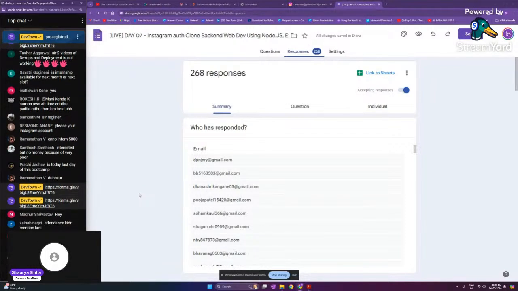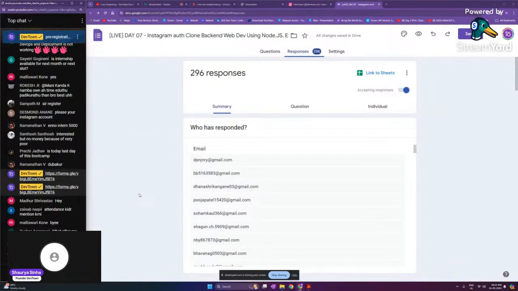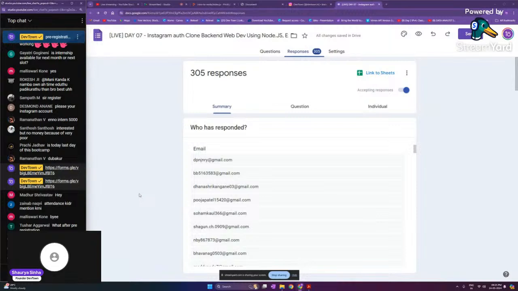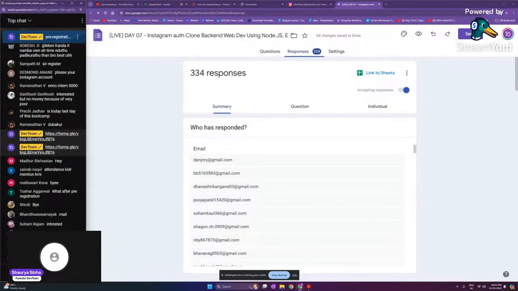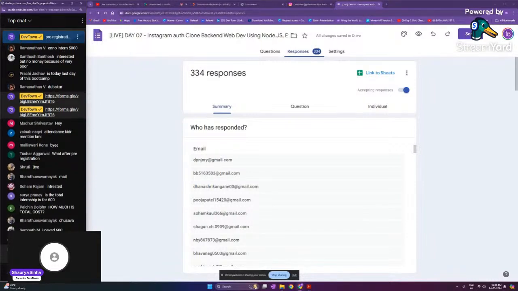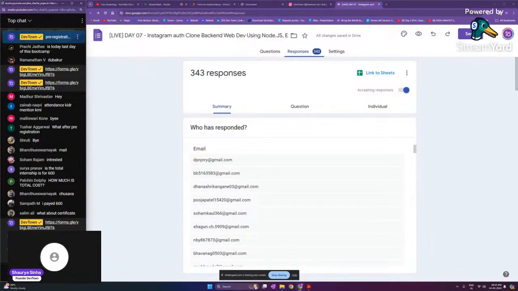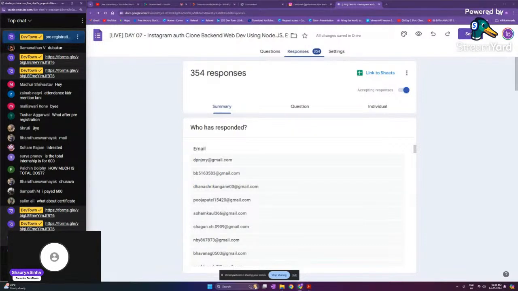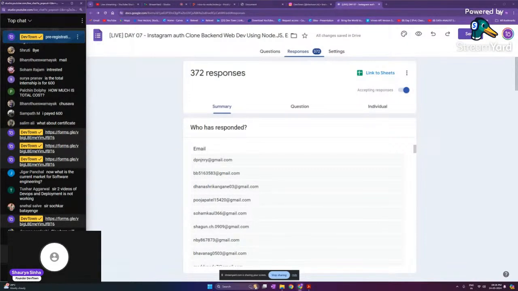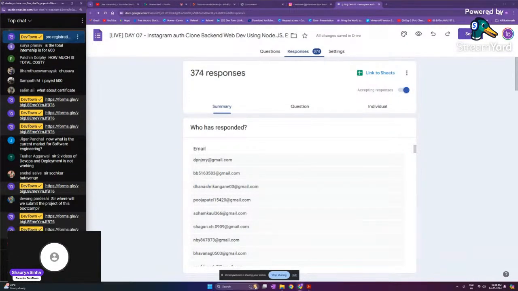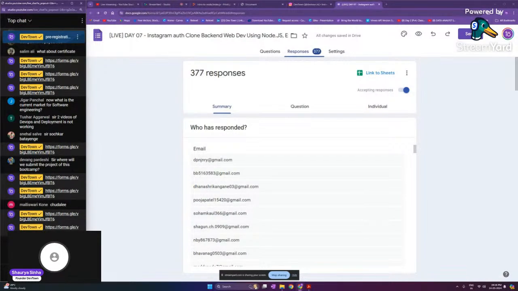What after pre-registration? Somebody from DevTown will be reaching out to you, Tushar. That will be your career counselor, and they will be helping you out throughout the entire process, so you don't have to worry. Rajan, the total cost will be 3,500 rupees plus 18% GST. GST is something that you pay to the government. You go to a hotel, you buy any clothes, you pay GST to the government, not to us. The total cost for the program is 3,500 rupees. You buy any product, you have to pay GST. I cannot do anything for that, right? So the pre-registration, just to book your seat, is just 600 rupees. That is 500 rupees plus GST. So you don't have to worry about that.